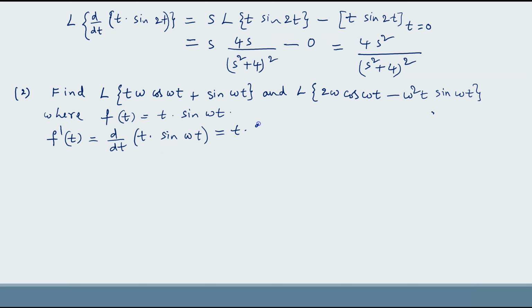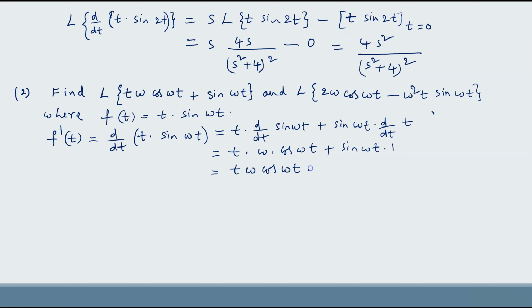So t into d by dt of sin omega t plus sin omega t into d by dt of t, which is equal to t into omega cos omega t plus sin omega t into 1, which gives t omega cos omega t plus sin omega t.